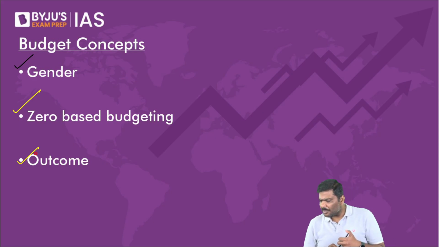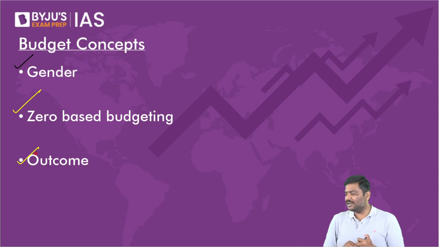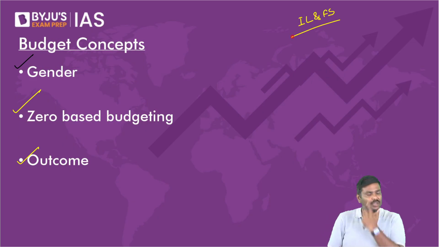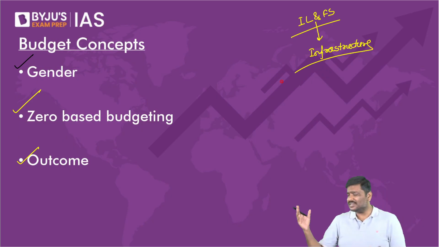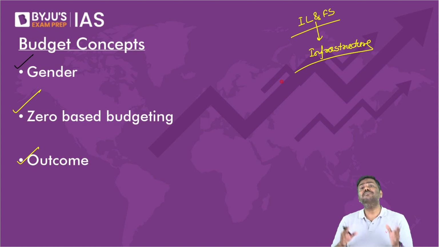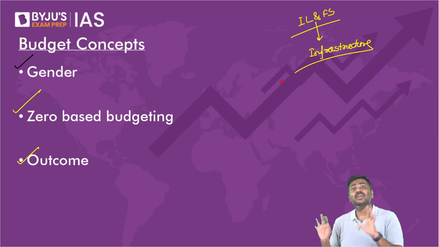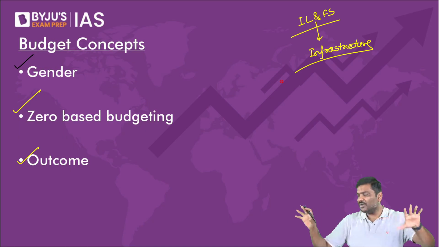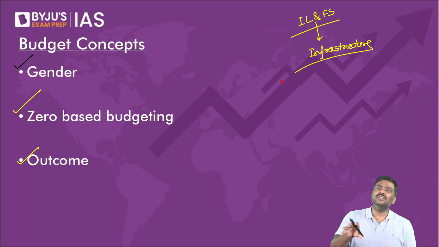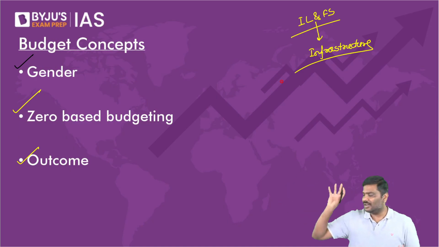Then how do non-deposit taking NBFCs earn? I'll give a very simple example. There is a non-deposit taking NBFC, IL&FS. IL&FS makes investments in infrastructure and earns money through infrastructure investment. And there are many NBFCs. There are around 10 plus classifications of NBFCs, more than 10 types, within deposit taking as well as non-deposit taking. But all of that is not required for UPSC. Please remember, they will also have their own business of investment and they will earn money on it.